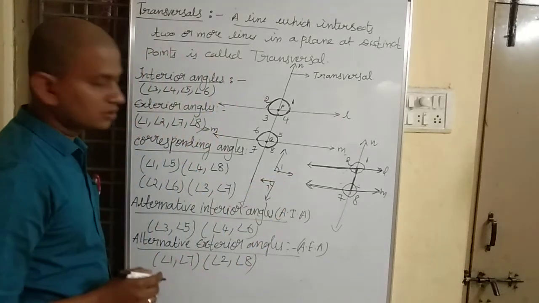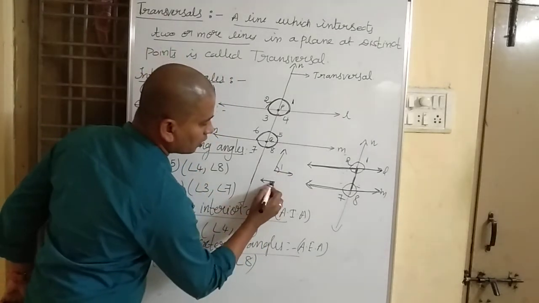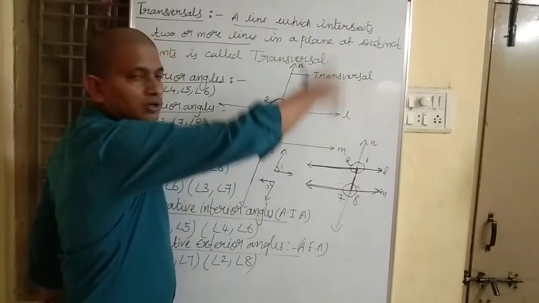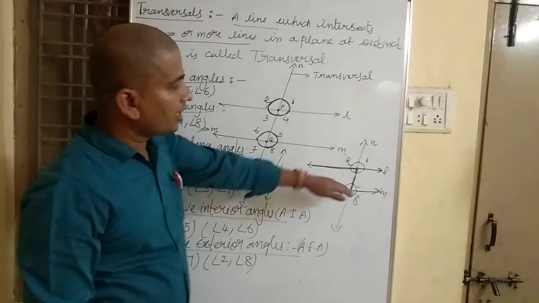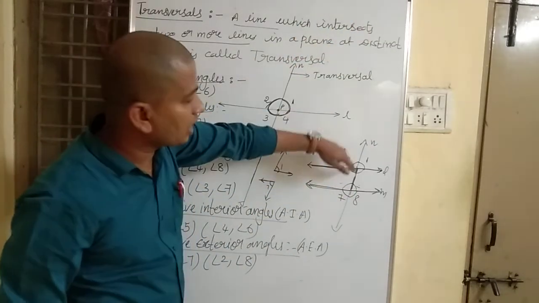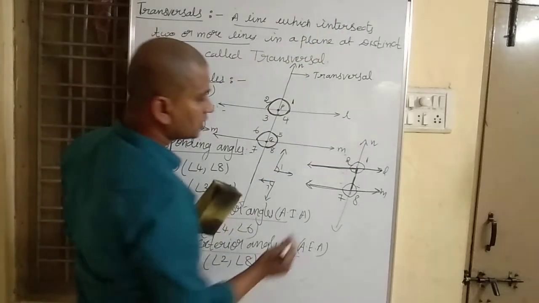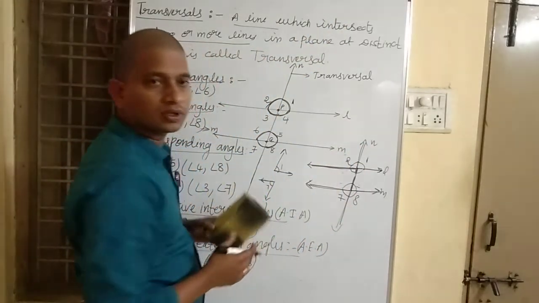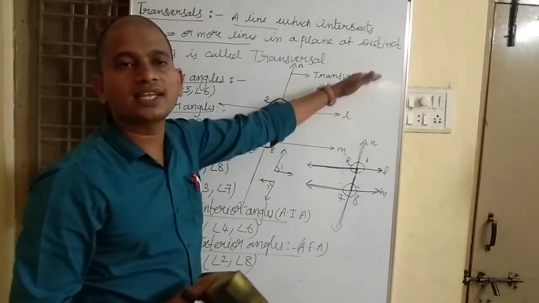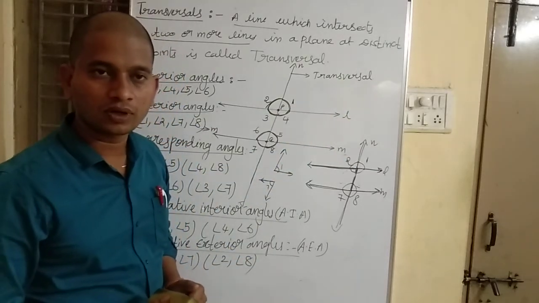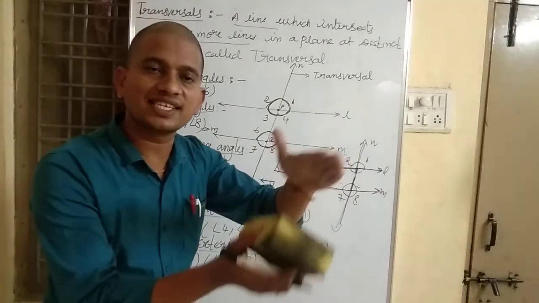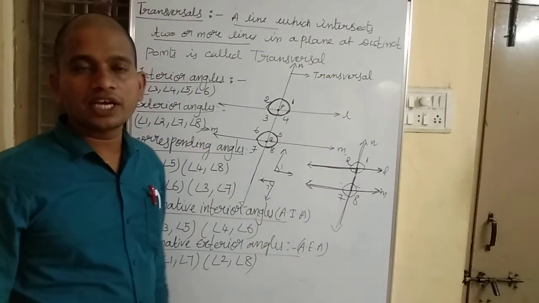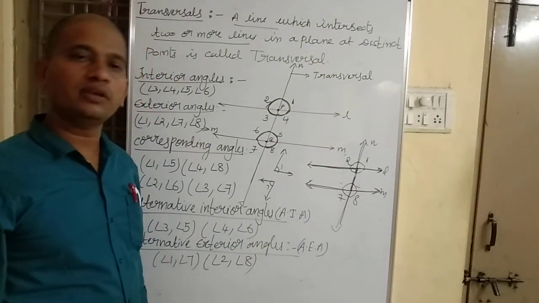Both are away from the transversal, outside the line segment PQ. Interior angles mean lying inside the line segment PQ. Exterior angles mean lying outside the line segment PQ.